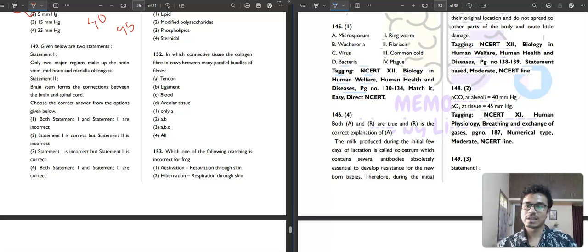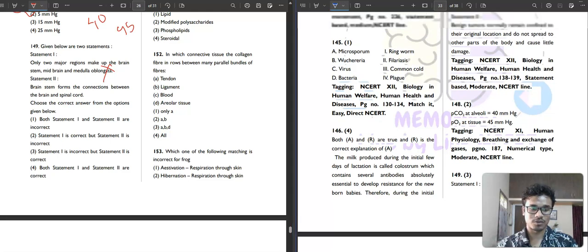So 149 is saying that statement first: only two major regions make up the brain stem, midbrain and medulla oblongata. Is it correct? I don't think this is correct. This statement is incorrect. Actually, three major regions make up the brain stem: midbrain, pons and medulla oblongata, not two regions.